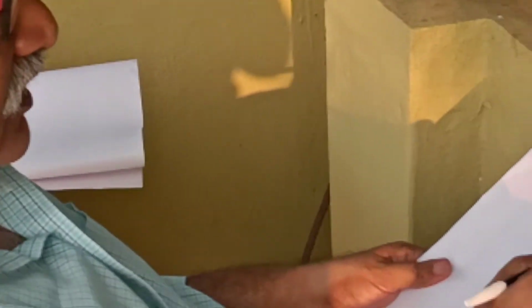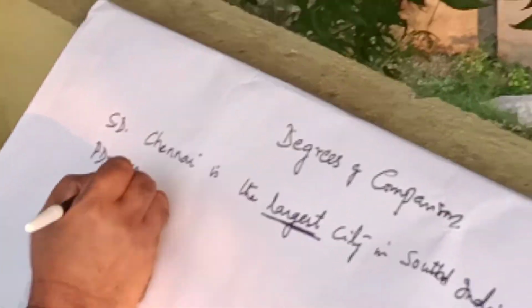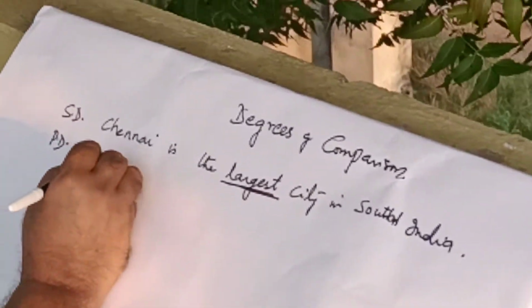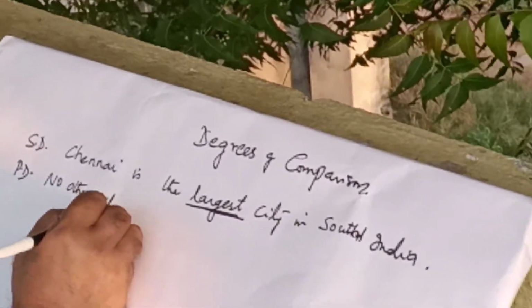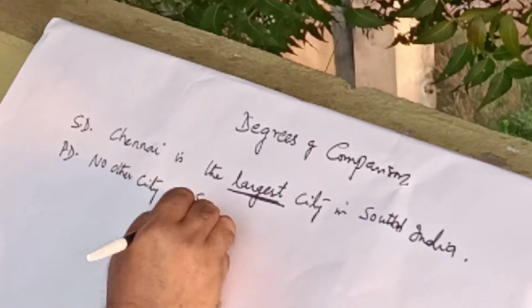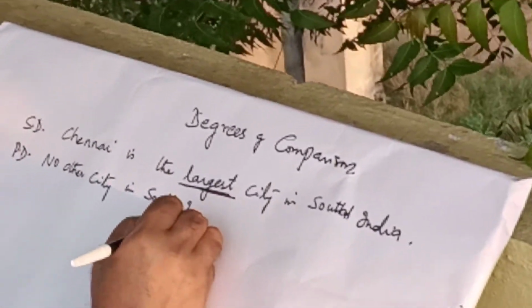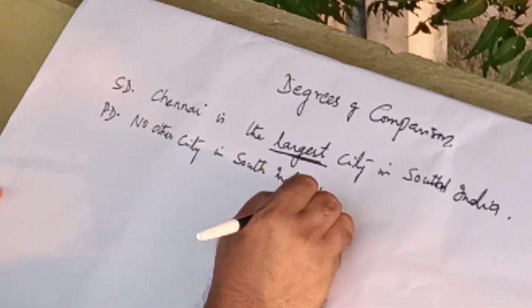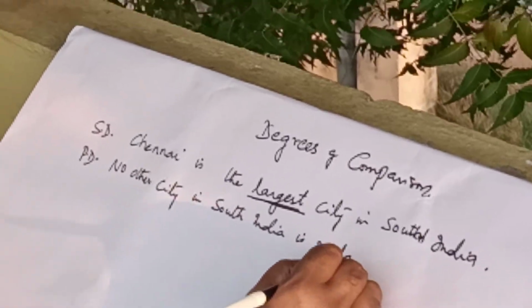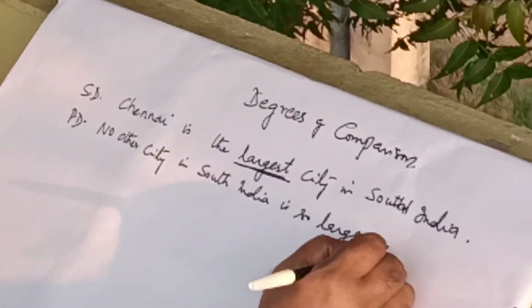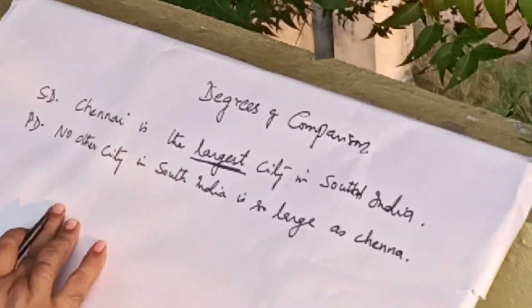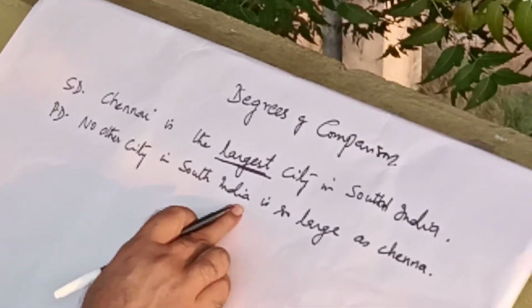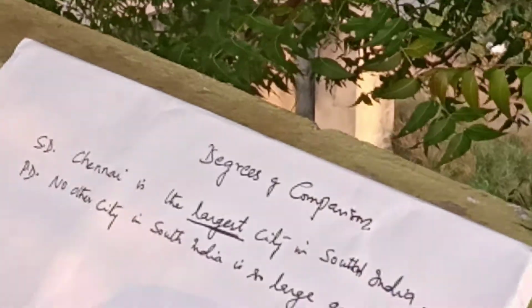So let me write the sentence. You have to start the sentence with no other. No other city in South India is so large as Chennai.